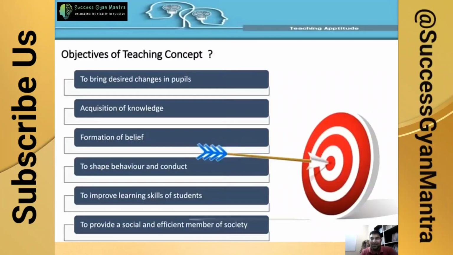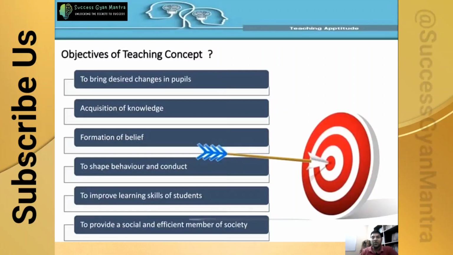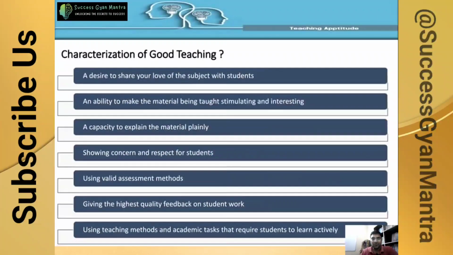So all these points are included in all the definitions we already told you about. It's all about the modification of the behavior of the student by providing knowledge and imparting skills in the students, to provide a social and efficient member of the society. It's all about gaining the knowledge and providing the knowledge to make the student competitive and capable of making some changes in society.